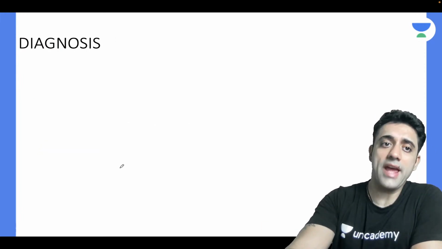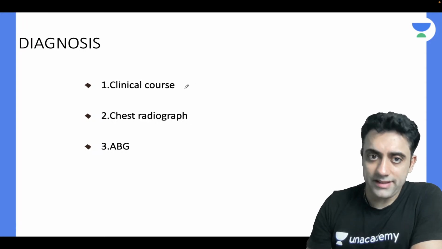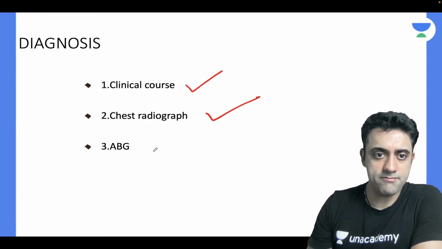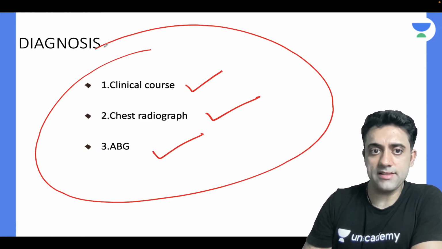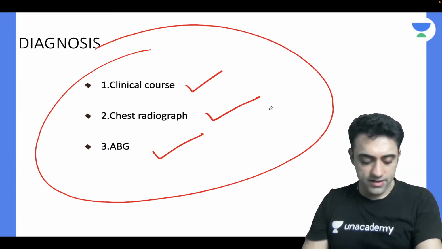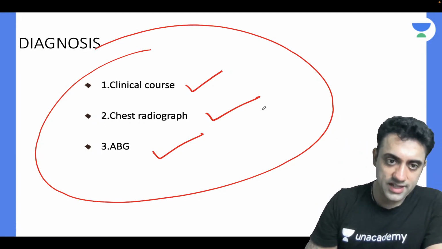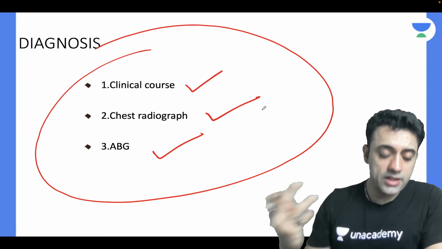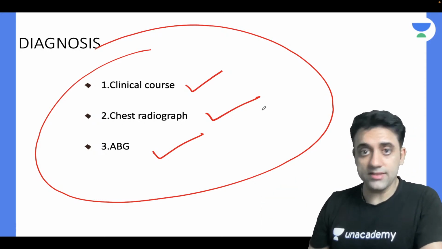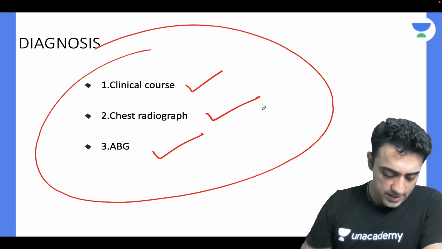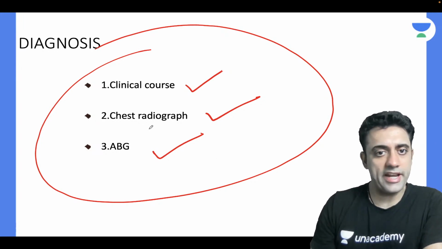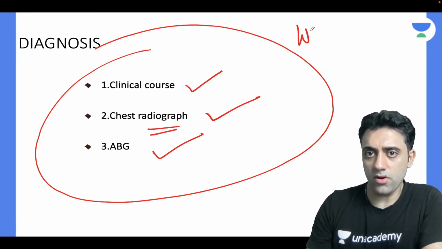Can we diagnose through X-ray? Obviously, by the clinical course, by the X-ray and by ABG. 3 important places are there where we can diagnose the baby: by clinical course, by X-ray and by ABG. And what will we find in the X-ray? Now this is very important, again a very important point. What is the X-ray finding of an HMD baby? Everyone knows about it, right?